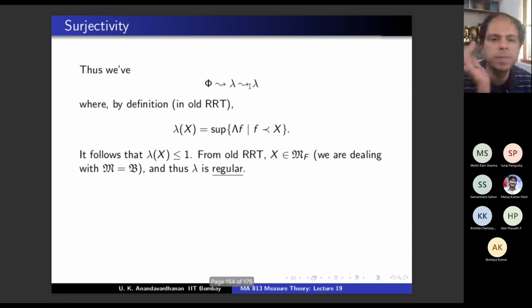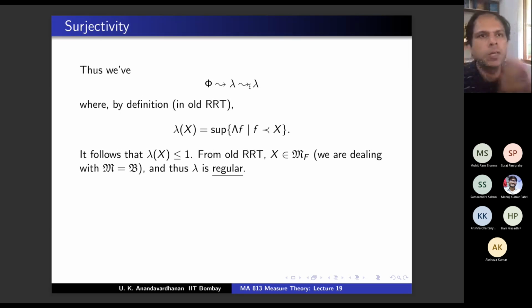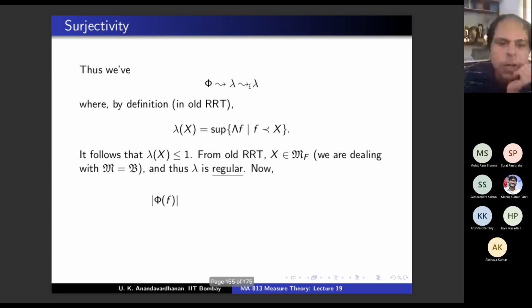M is the same as B here. Agree? Because the measure is regular if all sets are both outer regular and inner regular, right? But if the full set is of finite measure, then any measurable set is of finite measure. So every set is inner regular also. Therefore, lambda is regular. Good? Yes, good. Okay, so lambda is regular.